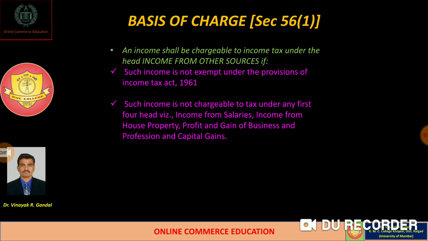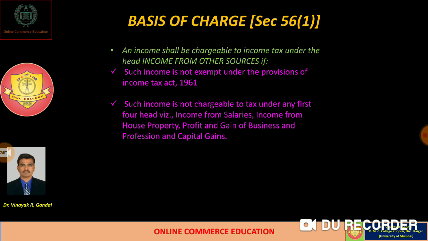Another basic condition is that the income which comes under the head of income from other sources is not chargeable to tax under any of the first four heads, that is income from salary, income from house property, profits and gains of business and profession, and capital gain.